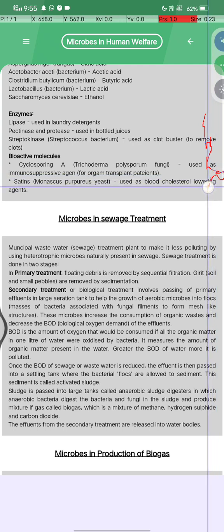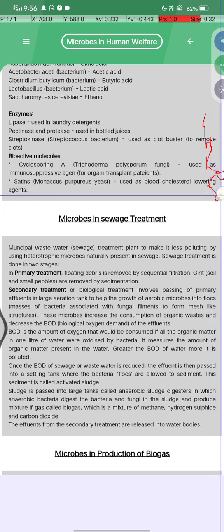Certain Monascus purpureus yeast is used as a blood cholesterol lowering agent.